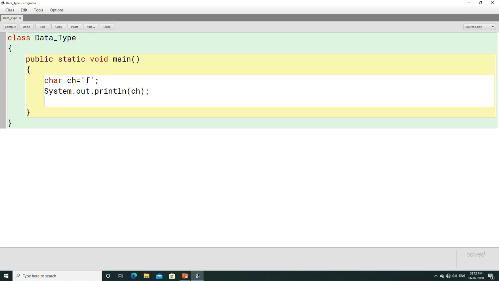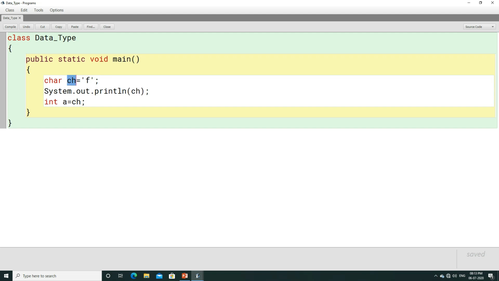Simply, f is a character, or you can say an alphabet, which gets stored to ch. ch is a variable which stores f, right? f is a character which is getting stored to ch. Here you can write int a equals ch. Look, this is very important, please look at this very carefully. ch is a character variable. f is such a character which can get stored to ch, and when we print ch, it is printing f.